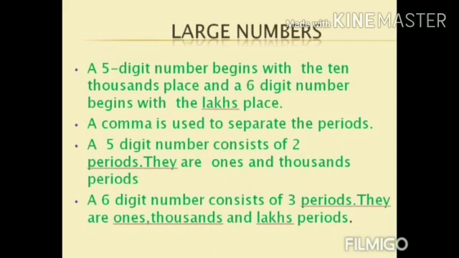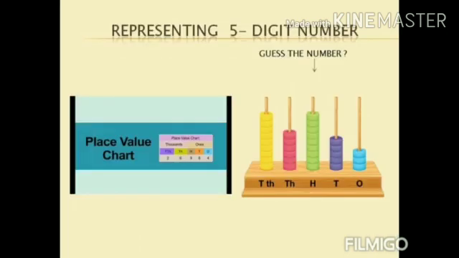In a 6-digit number, there are 3 periods. They are ones, thousands and lakhs periods. Now we have discussed the ones and thousands periods. So in the lakhs period, we have 2 places. They are lakhs and 10 lakhs. Till 6-digit numbers, that means till the lakhs place, we learned in 4th standard. Now in 5th standard, we are going to learn about 7-digit and 8-digit numbers.